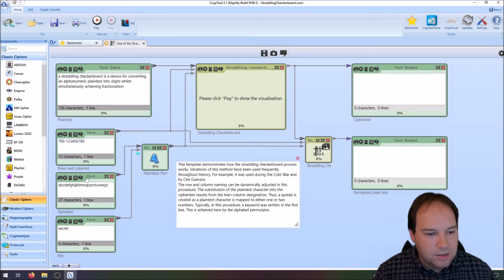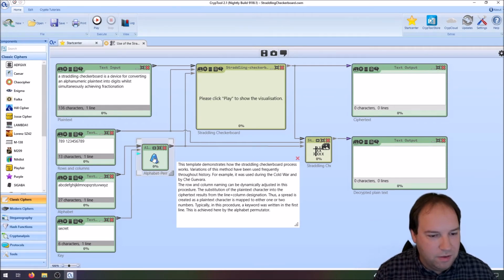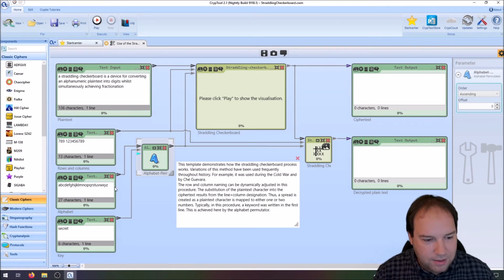And we can also define our alphabet here, the plaintext alphabet that we want to use, and we can define a key. And then we have the so-called alphabet permutator. The alphabet permutator takes an alphabet and a key, and then it writes the key at the beginning of the alphabet and puts the remaining part of the alphabet at the end. And you can also control where to put the key into the alphabet with an offset, and you can define the order of the alphabet, for instance, like ascending or descending.